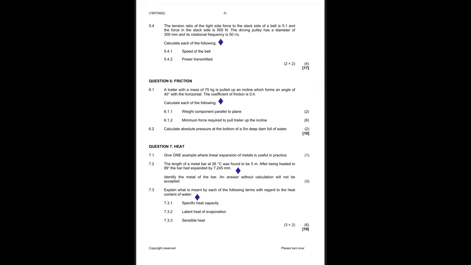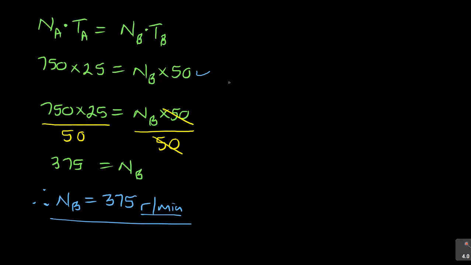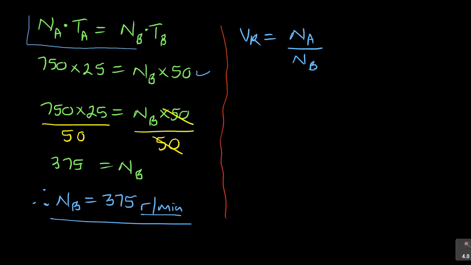So if I come here and say VR is equal to NA over NB, because that is what I'm having in this case. But I can actually show you from this formula here. I'll do that later just to show you.